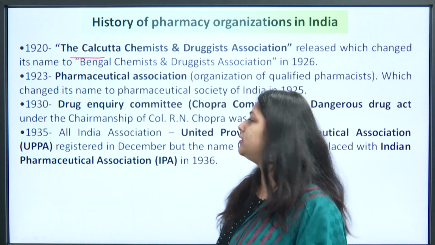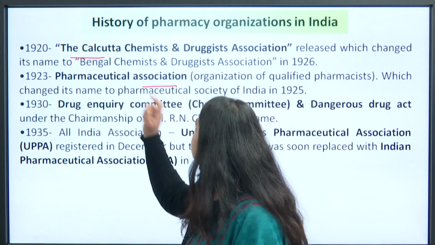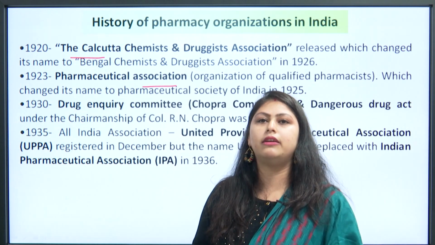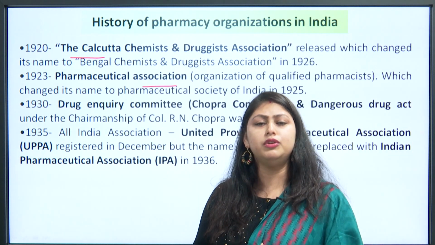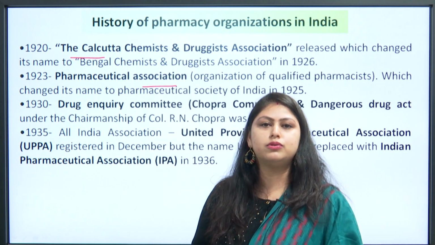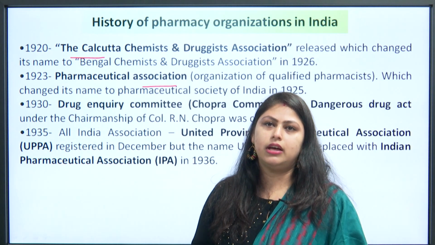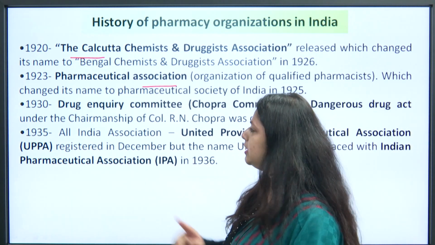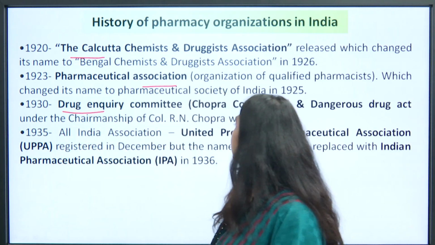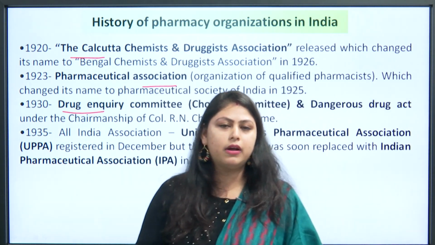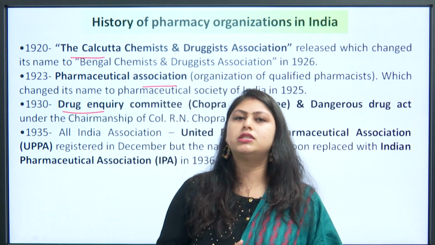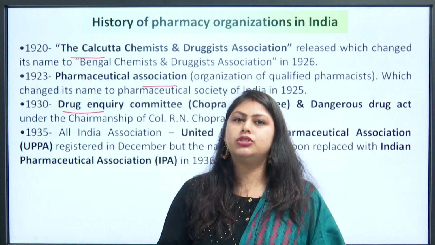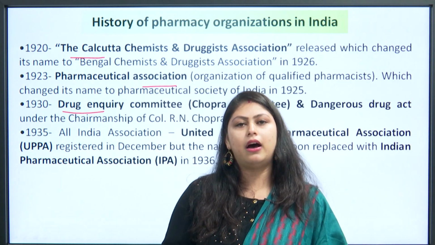In 1923, the Pharmaceutical Association was organized, an organization of qualified pharmacists, which changed its name to the Pharmaceutical Society of India in 1925. In 1930, the Drug Inquiry Committee, also known as the Chopra Committee, and the Dangerous Drug Act were published under the chairmanship of Colonel R.N. Chopra.